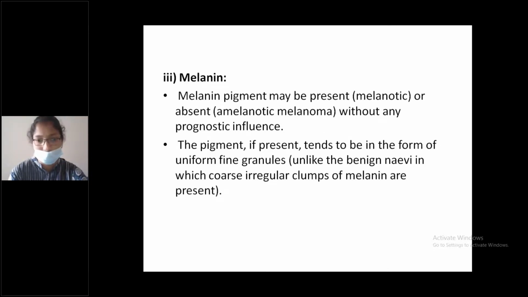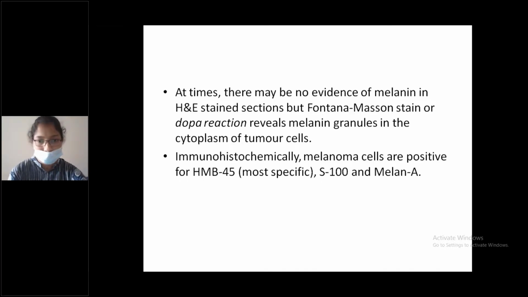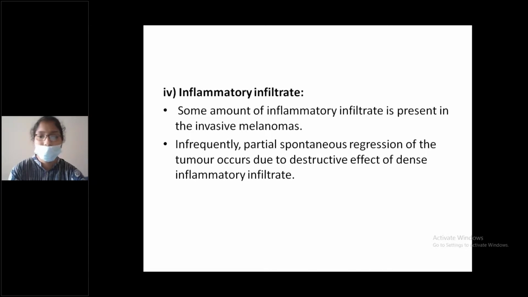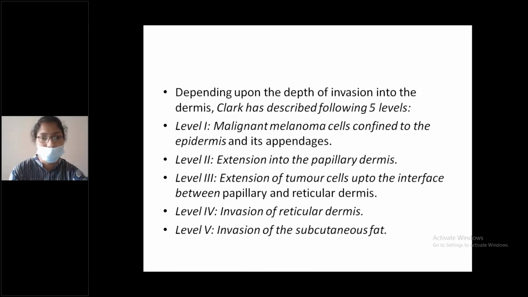Melanin pigment is also important. If it is present, it is melanotic melanoma. If it is absent, it is amelanotic melanoma. Fine melanin granules are suggestive of a malignant melanoma. In benign nevi, there are coarse irregular clumps. Inflammatory infiltrate can also be appreciated.